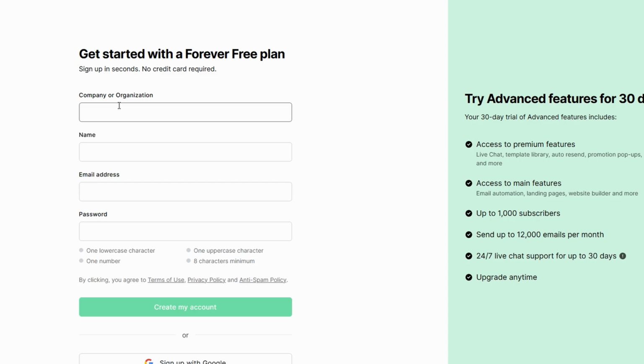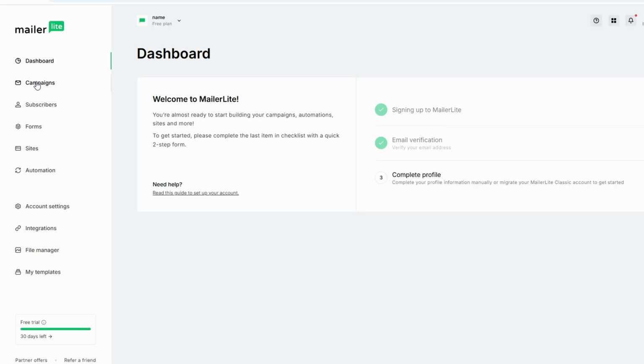Once you're logged in, you'll land on your MailerLite dashboard. This is where you'll manage everything: campaigns, subscribers, forms, websites, and more. Think of it like your central hub for email marketing. Now that you're on the dashboard, let's dive into creating your first email campaign.